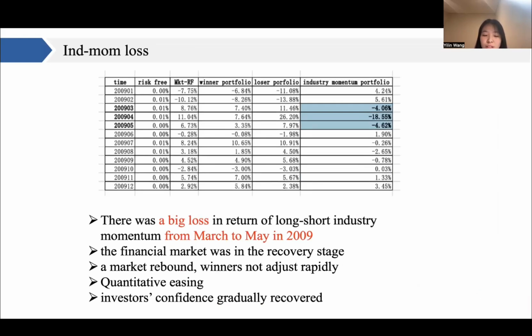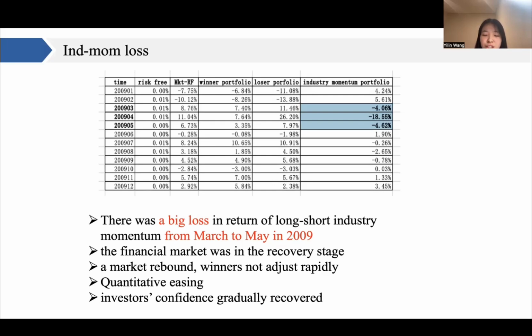After the great financial crisis in 2008, the financial market was in the recovery stage. The market excess return performed well, but why did the portfolio perform terribly? Firstly, there was a market rebound in the beginning of 2009. It caused the loser portfolio to perform well immediately, while the initial winners could not adjust rapidly, so it may cause some losses.